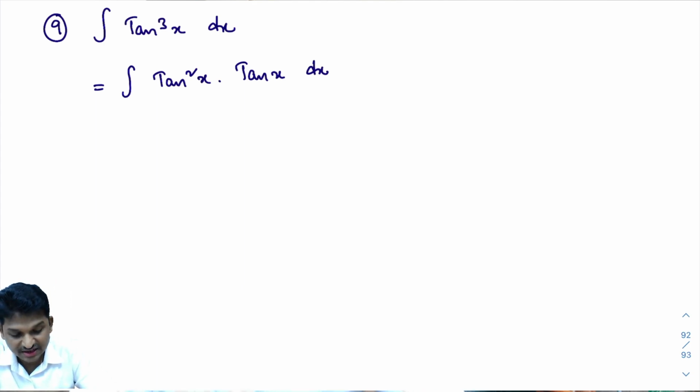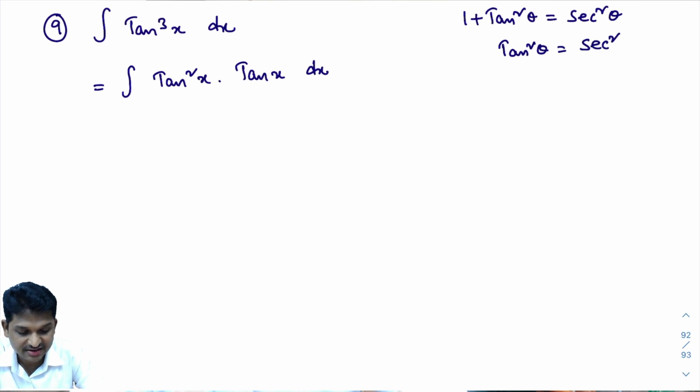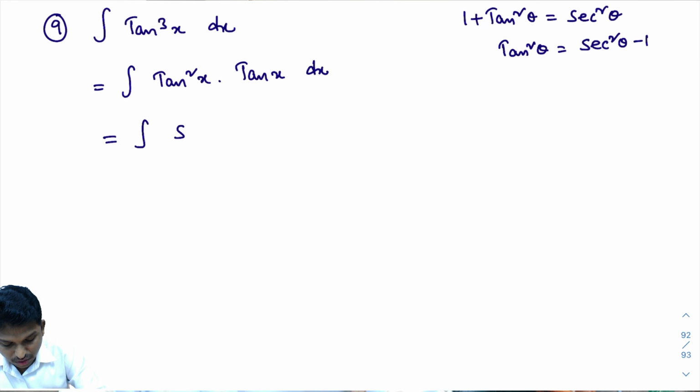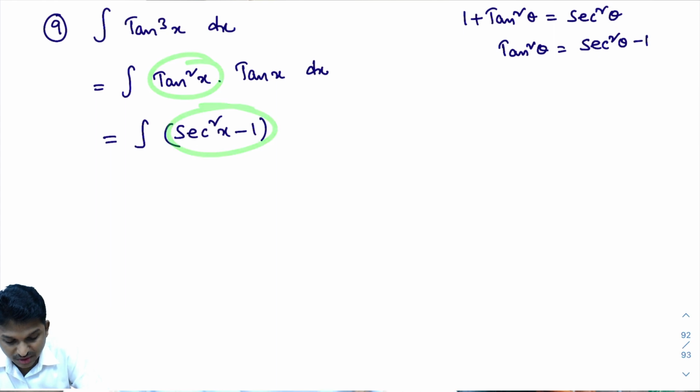Now, what trigonometry formula do we know? 1 plus tan square theta is secant square theta. From this, what is tan square theta? On the left-hand side 1 is there, so you take it to the right-hand side. Tan square theta is secant square theta minus 1. So in place of tan square x, I can write secant square x minus 1. That equals the integral of secant square x minus 1, into tan x dx.